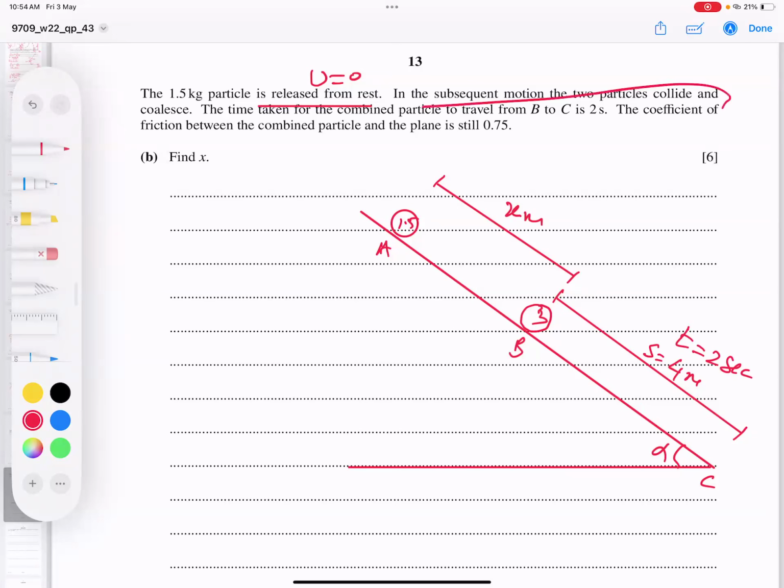The coefficient of friction between the combined particle and the plane will not change, because it is the nature of the surface. So students, now we have to find X.